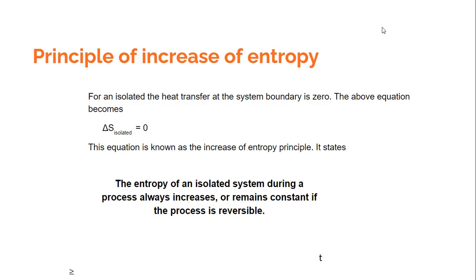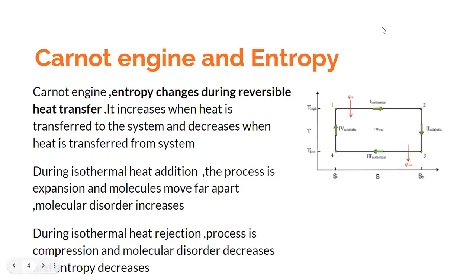In order to understand how this entropy has to do with the heat transfer, how it has to do with the irreversibility, we need to take a different approach. One is the macroscopic approach, and the other is the microscopic approach. For understanding the concept of entropy better, if you look at the Carnot engine and the temperature entropy diagram, we can figure out that there are 4 processes in the Carnot cycle, of which 2 are isothermal reversible heat transfer processes.